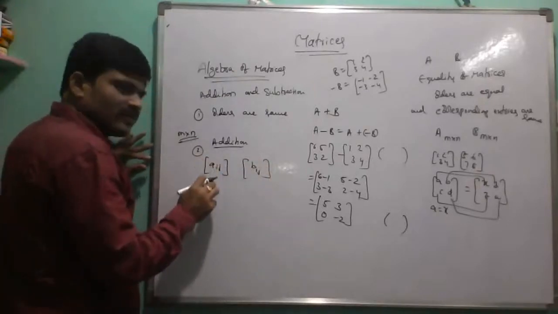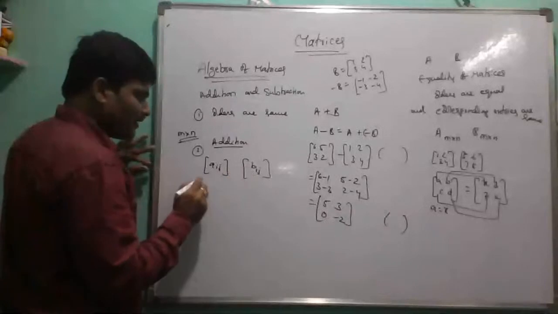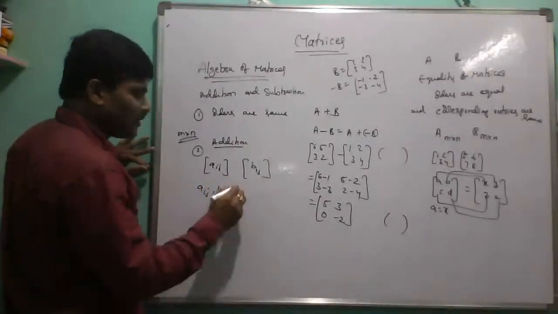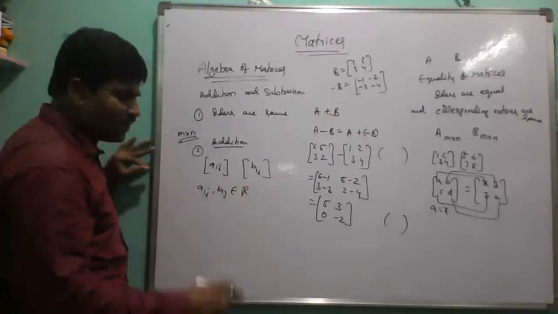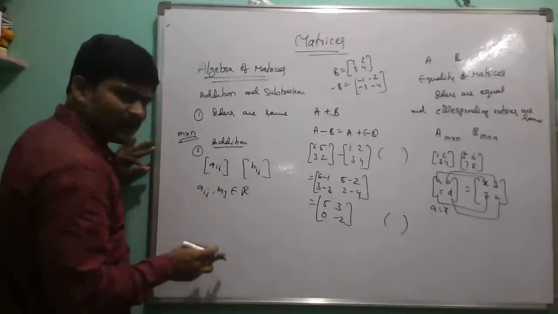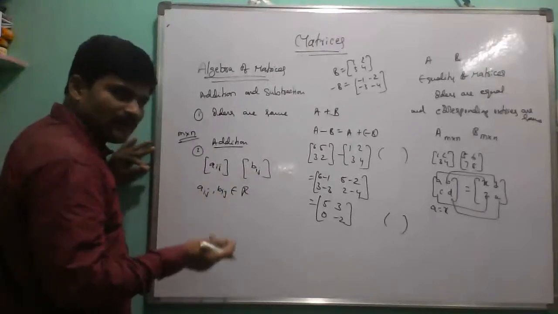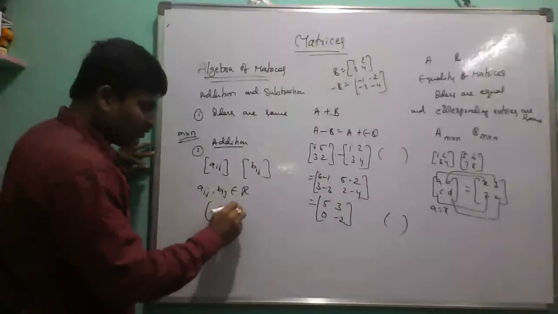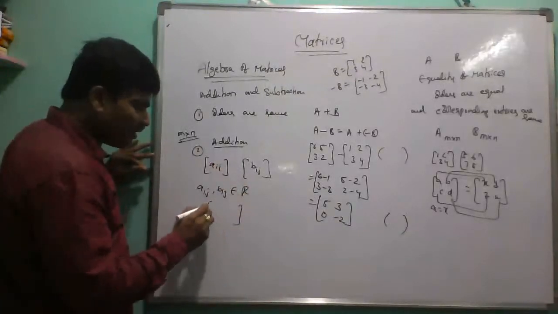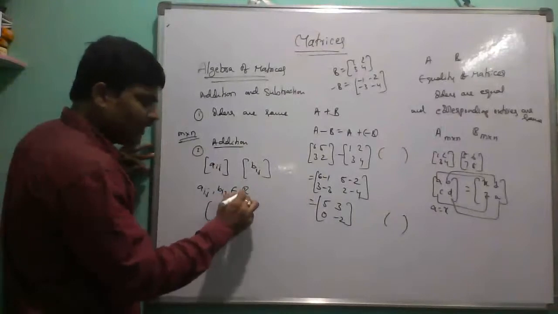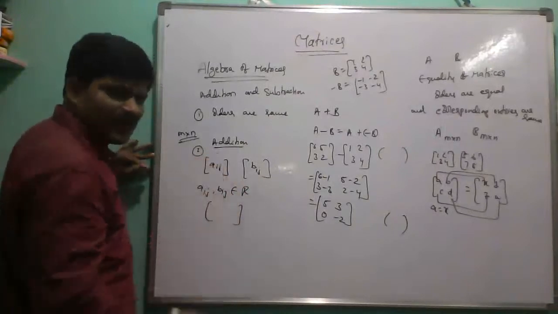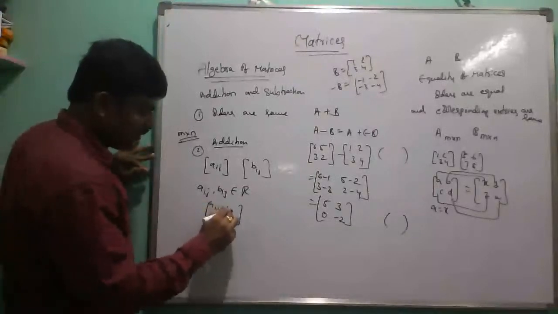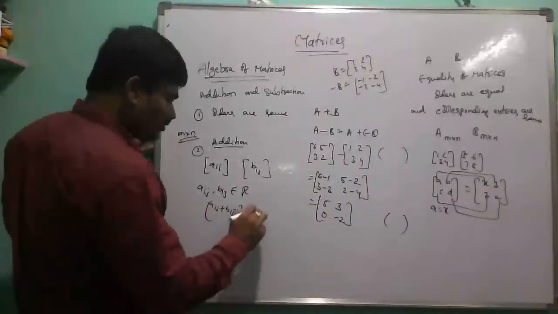The elements of both matrices are taken from the real numbers. Now the sum of the corresponding elements, that means the elements of the resultant matrix, the sum of the given matrices, are also clearly taken from the same set. So Aij plus Bij also belongs to the real numbers.